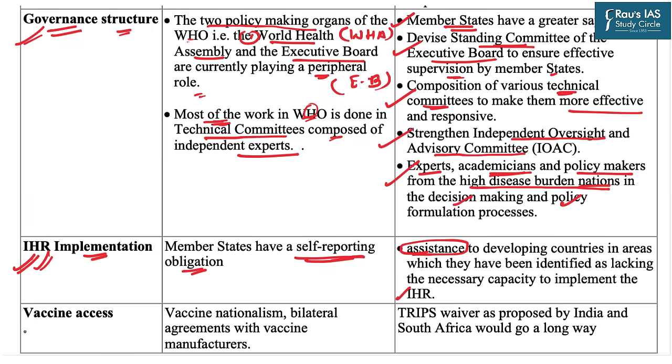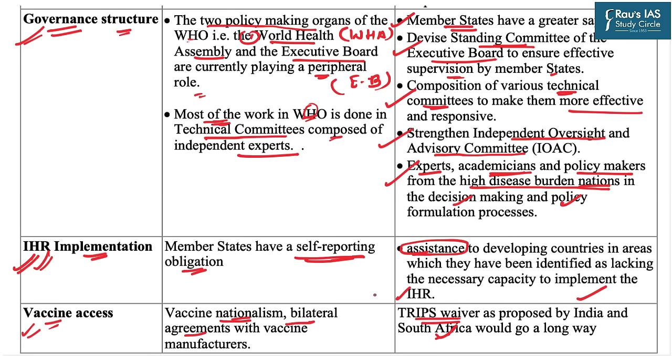And the last issue is related to the accessibility of vaccines as well as other medicines. During COVID times, we also witnessed a phenomenon of vaccine nationalism. There were several developed countries engaging in bilateral agreements, because of which the developing countries, especially of Africa, were not getting adequate medicines. In this regard, the TRIPS waiver as proposed by India and South Africa can go a long way to solve this particular issue.